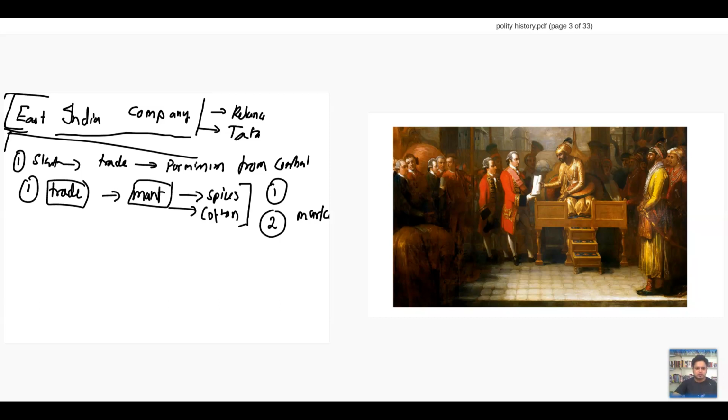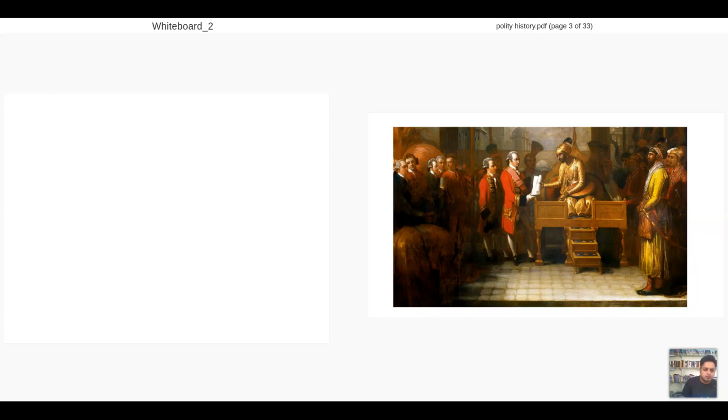Look at this concept, you'll understand it better. British is there. British takes our raw materials and gives us finished goods.